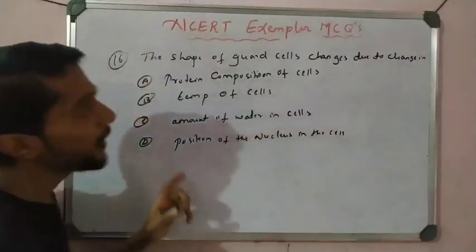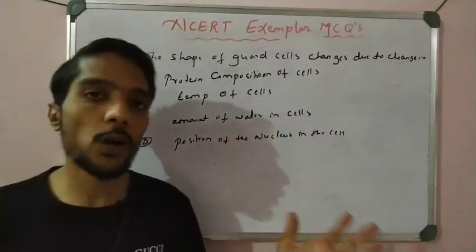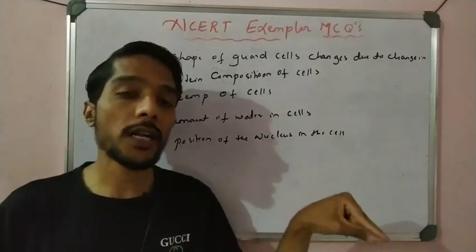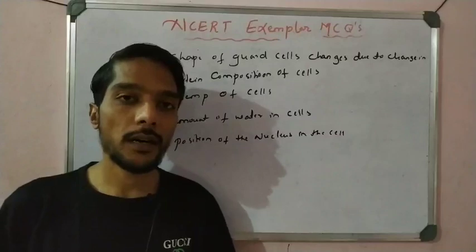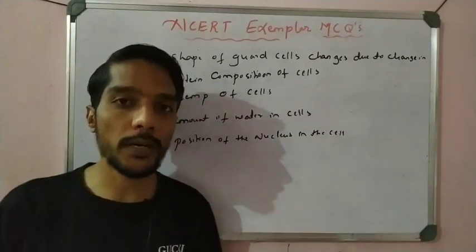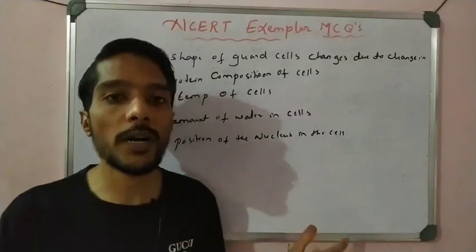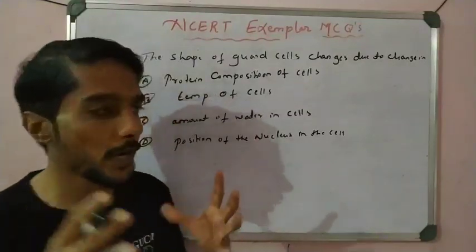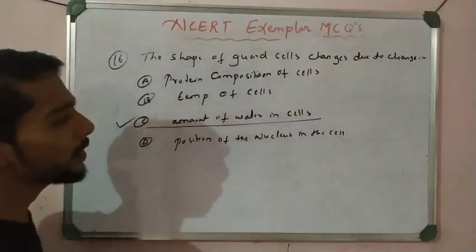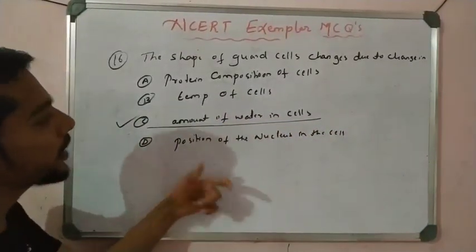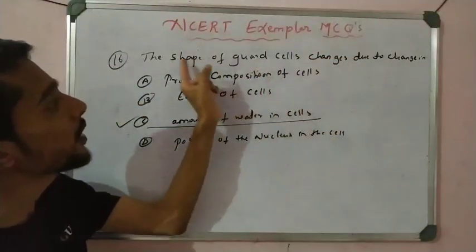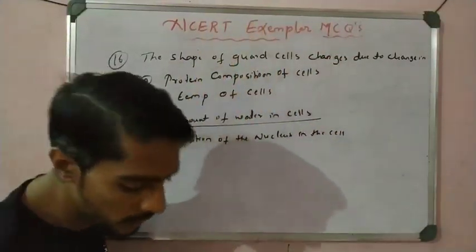So see, the guard cells are open or closed because of the movement of the water, right? That is correct. When water enters the guard cells, they swell and the stomata opens. When water exits, they shrink and the stomata closes. So the movement of water in the cell is the factor which is the reason for the change in the shape of the guard cells. Understand?